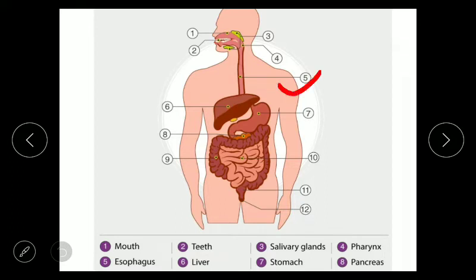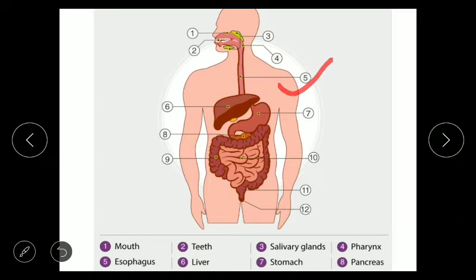Label number 5 is the esophagus. Esophagus is also known as the food pipe. The food from the mouth enters into the esophagus, and from the esophagus it enters into the stomach. Here we have to keep in mind that no digestion of food takes place in the esophagus. Why will digestion of food not take place in the esophagus? Because no enzymes are present in the esophagus. So simply no digestion of food takes place in the esophagus.